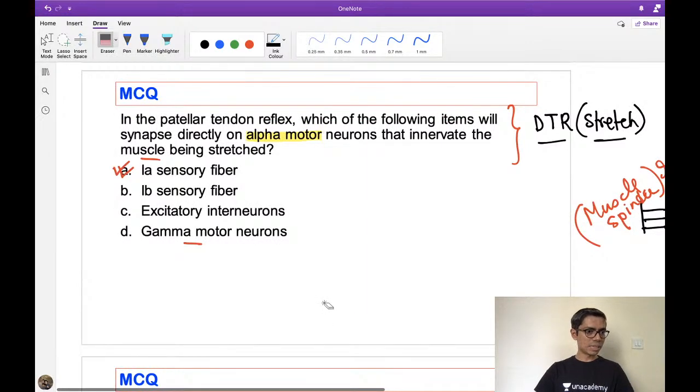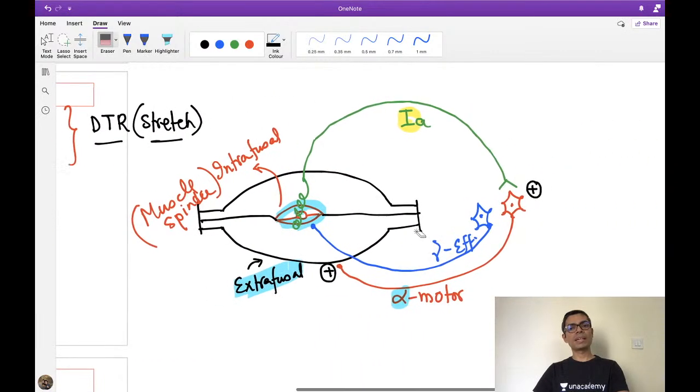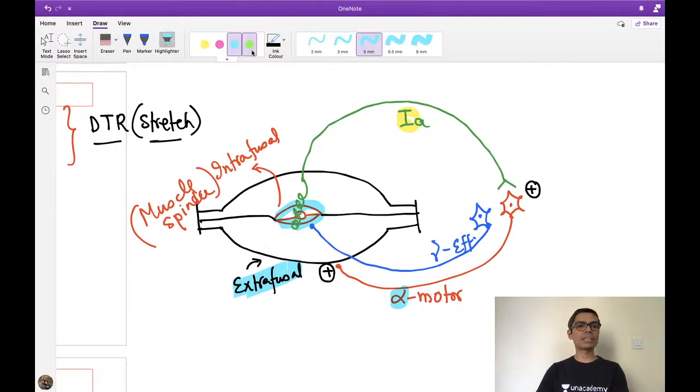It is, sir, why is the deep tendon reflex generally monosynaptic? Look at this diagram. How many synapses are you finding at the level of the spinal cord? So this is only one synapse, between this 1A neuron and this alpha motor neuron. That's why this is known as the monosynaptic stretch reflex.